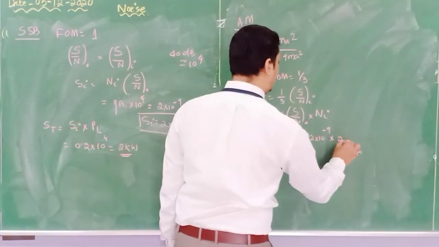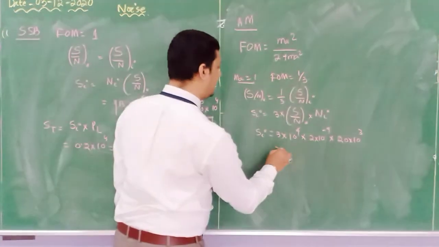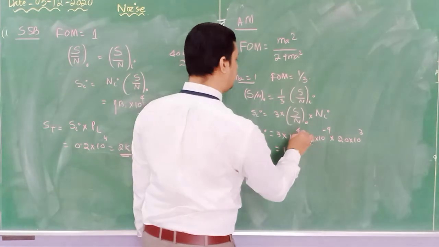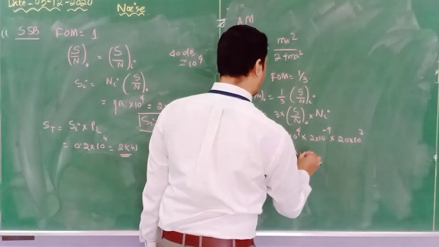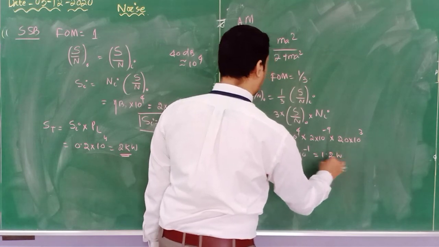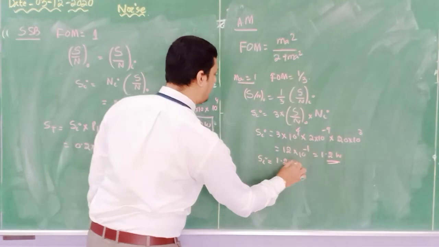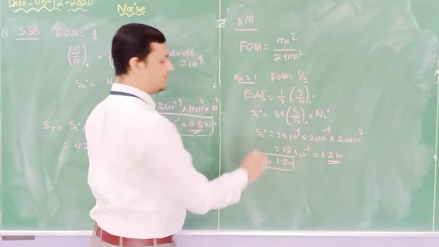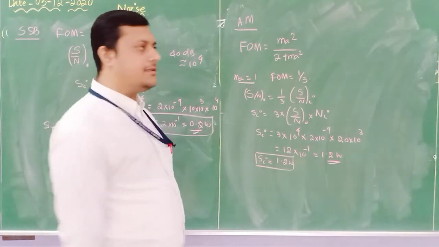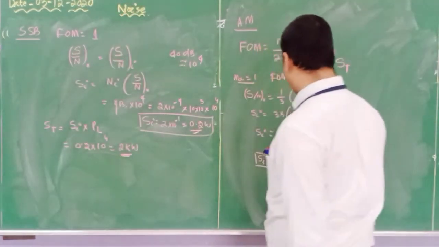It is 20 kilohertz. Now solve it. So it is 4 into 2, it is 12. It is 4, this is 4, 8, 10 to the power minus 1. So 1.2 watt. So input signal power is 1.2 watt. Okay. Now I need to calculate the transmitted power, and losses are also there.